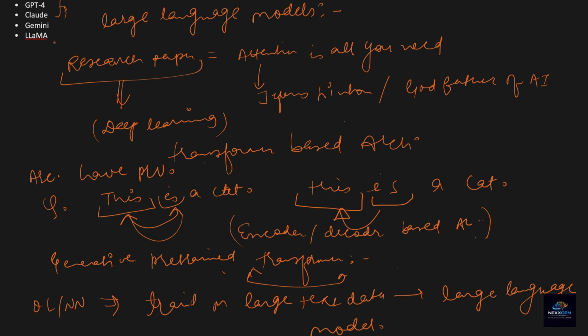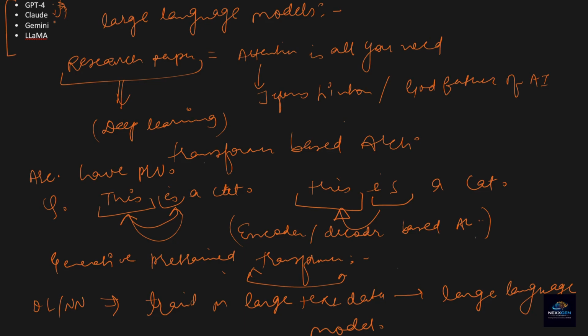We have a few best in class large language models in the industry right now, like GPT-4, Claude, Gemini, and Llama. GPT-4 is built by OpenAI and is very useful for reasoning or logical pre-processing. Claude is built by Anthropic and is very useful for summarizing information.